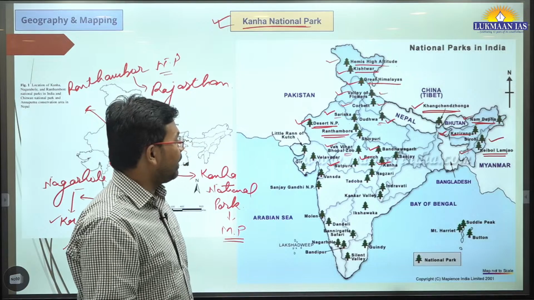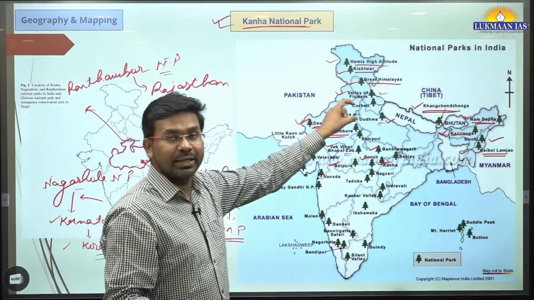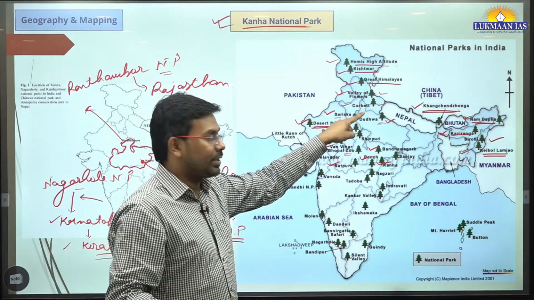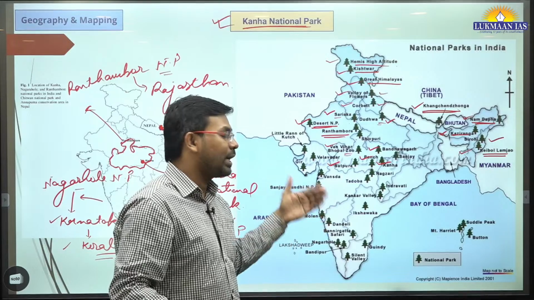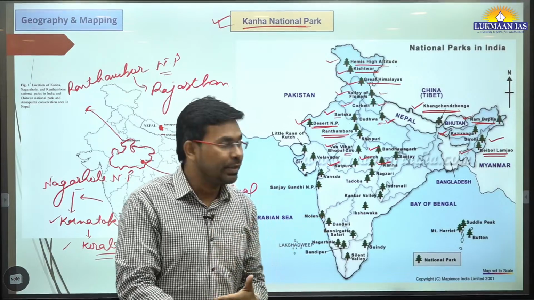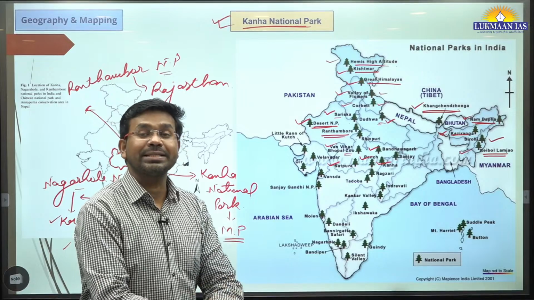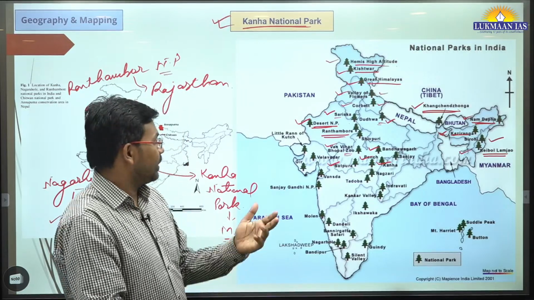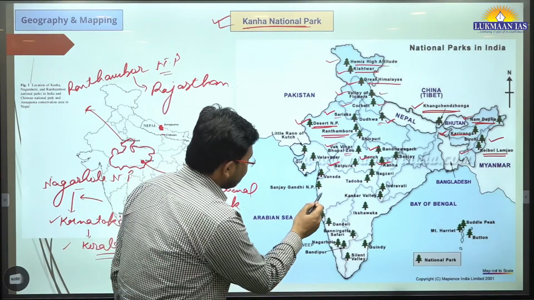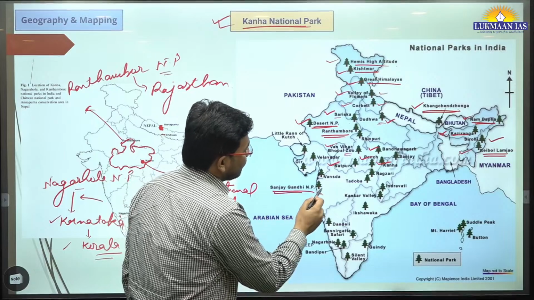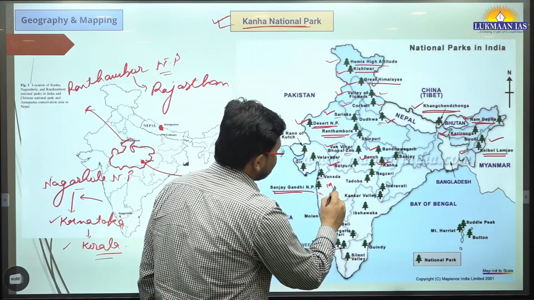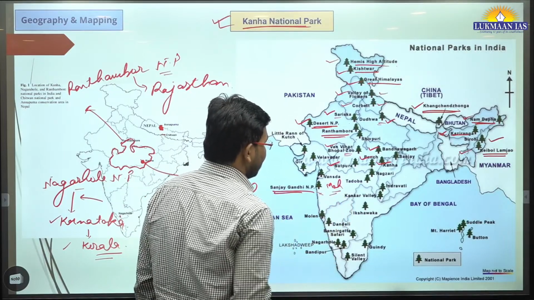So this is important. Wherever you can find trees located in this map, all of them are national parks. In your free time, you can locate these national parks. Now tell me, where is Sanjay Gandhi National Park located? This is the location of Sanjay Gandhi National Park. It is in the state of Maharashtra.